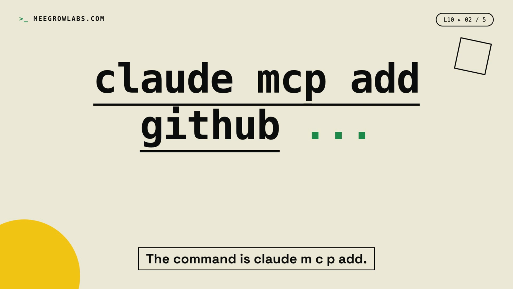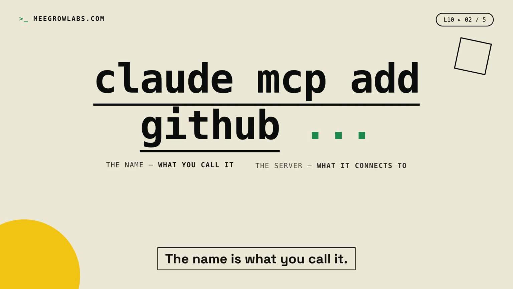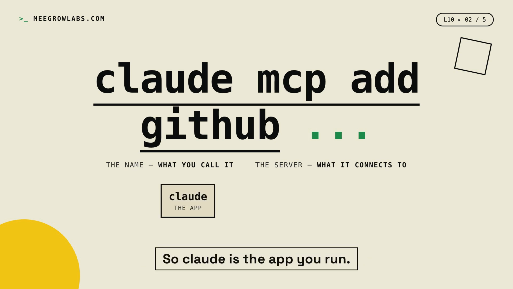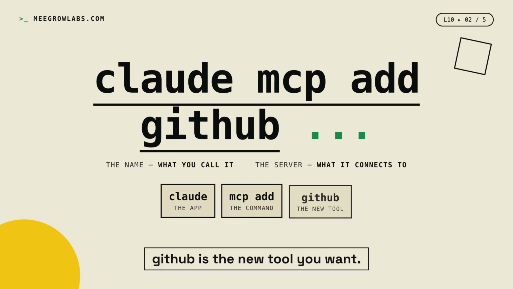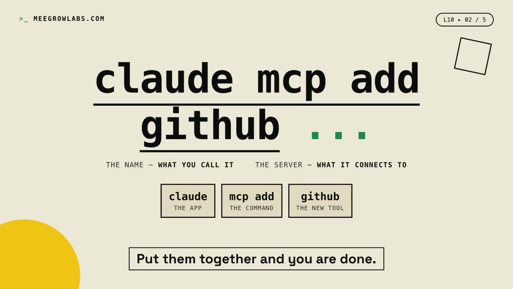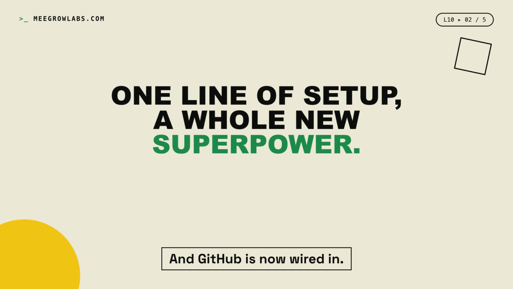The command is claude mcp add. The big word here is add. The name is what you call it. The server is what it connects to. So claude is the app you run. mcp add is the command itself. GitHub is the new tool you want. Put them together and you are done. You type claude mcp add github. You follow one or two prompts, and GitHub is now wired in.